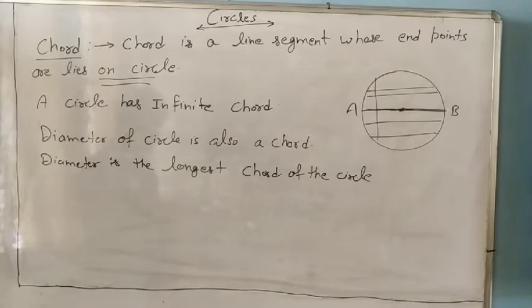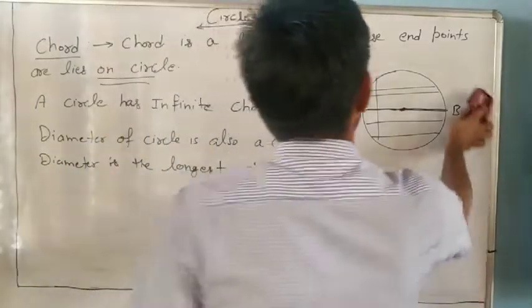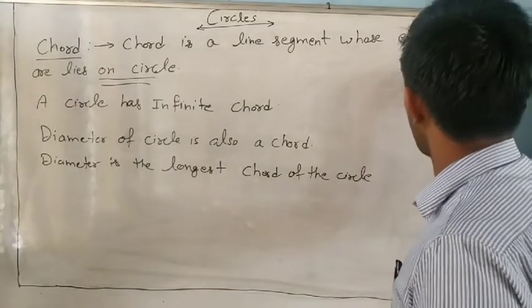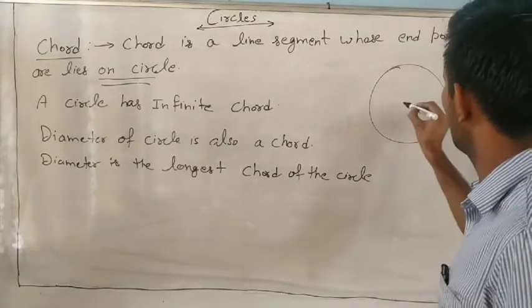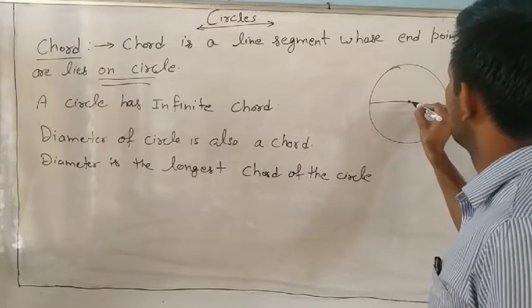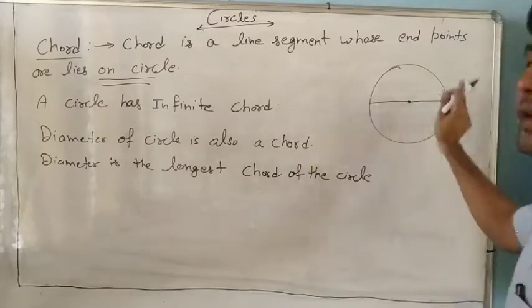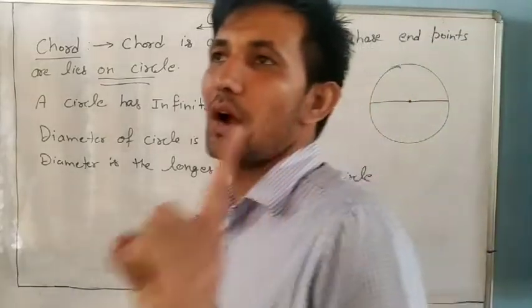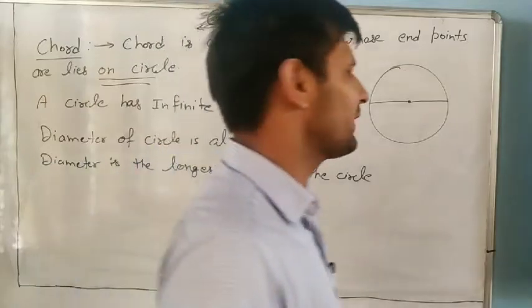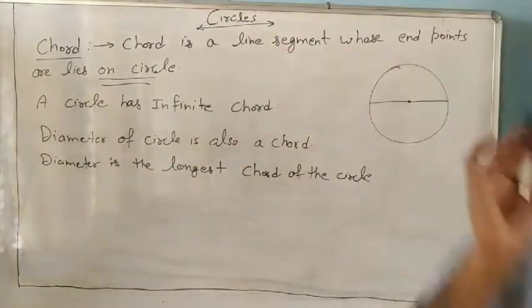And tell me, the diameter is always two times the radius. Everyone knows? This is a radius, and this is also a radius. It means the diameter is always twice the radius.